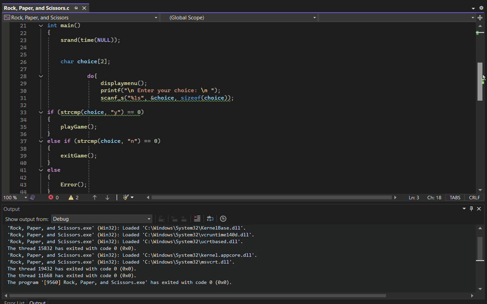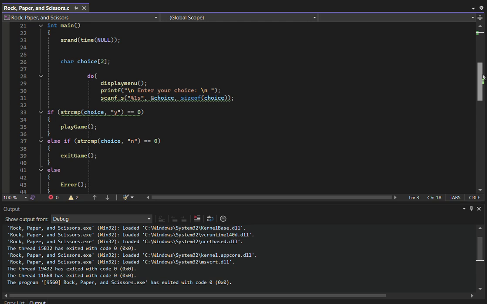After this, I have the main function. Within the main function, the first line of code is the random seed generator, and this allows the computer's choice, when I write that code, to be randomly chosen, which is very important for the game. That way it is fun, there are no patterns, and it makes it an actual challenge for the user.